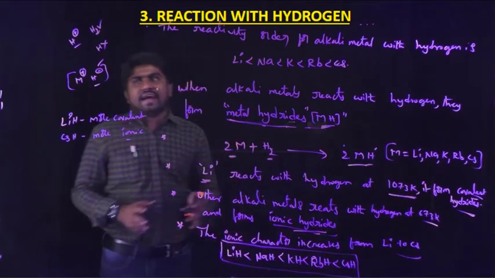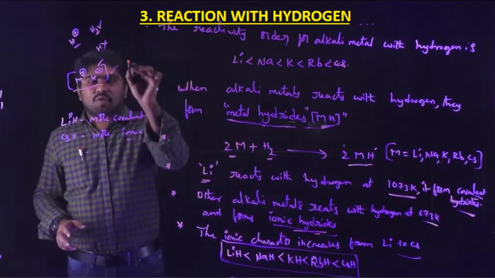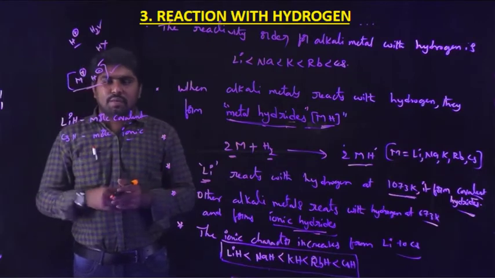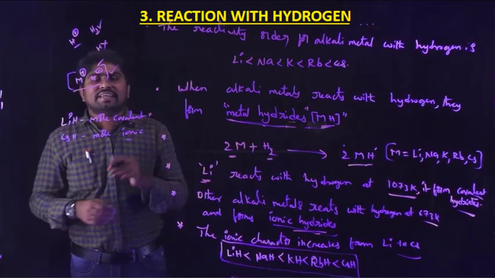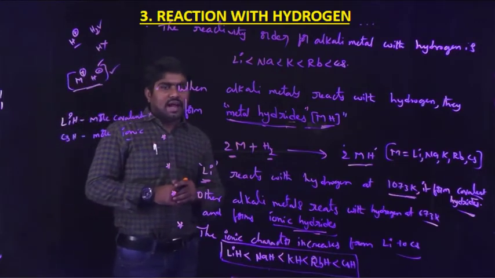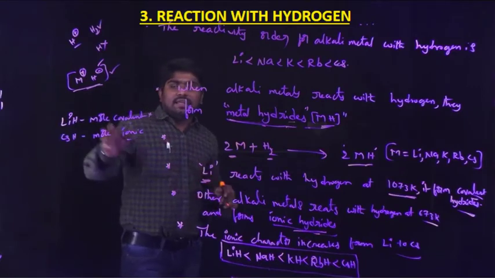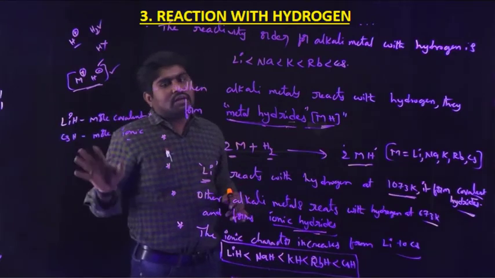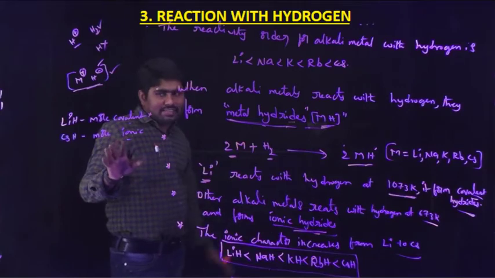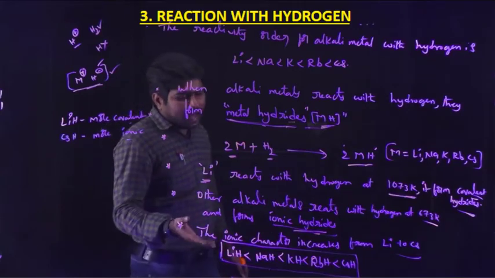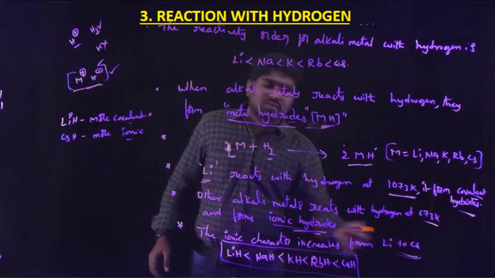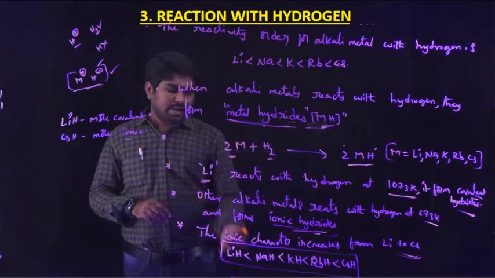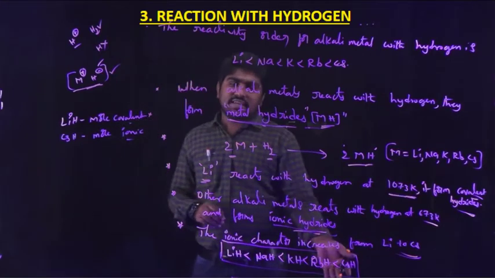Simply, ionic hydrides are easily polarized into M plus and H minus, but in covalent hydrides, it is not possible. That's why lithium hydride is more covalent and the remaining are ionic in nature. The ionic character increases from lithium to cesium. Lithium hydride is less ionic, cesium hydride is more ionic.